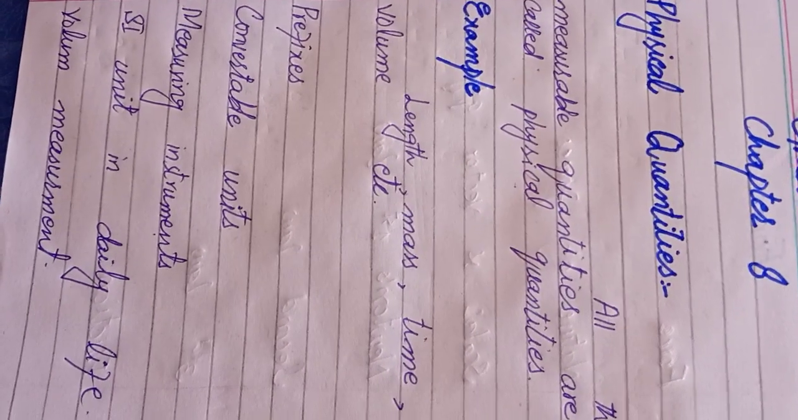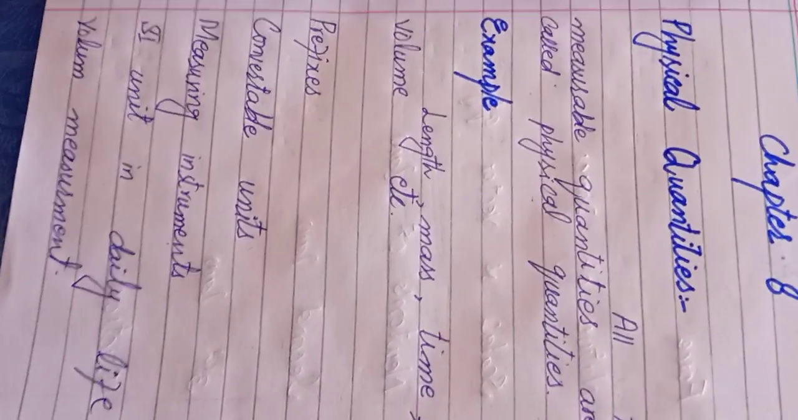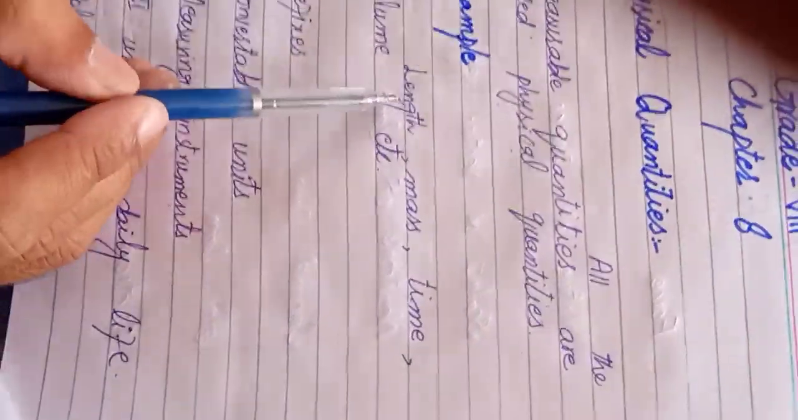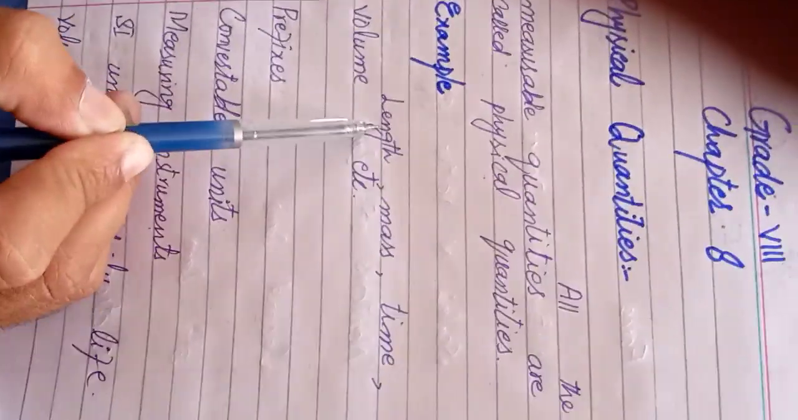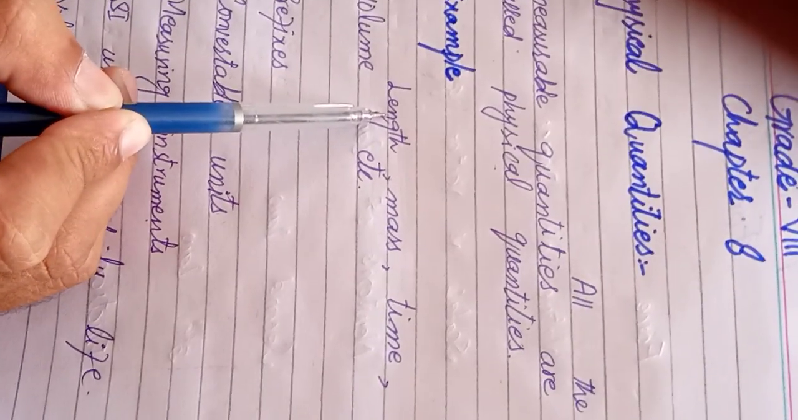So all the measurable quantities that can be measured, whether in the form of length, mass, time, or any form, are termed as physical quantities. Here we have examples of the physical quantities. Length: we can measure length in meters, centimeters, millimeters, micrometers, and a lot of units are there.